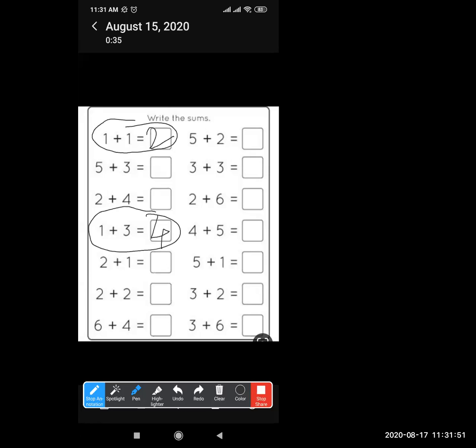Answer is 5 plus 1. Good. All have given the answer right. Very nice. Very good, children. Thank you. So, we're proceeding further now. Let's proceed further. Answer this.